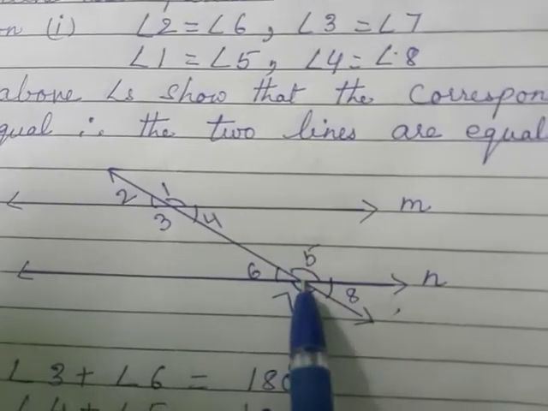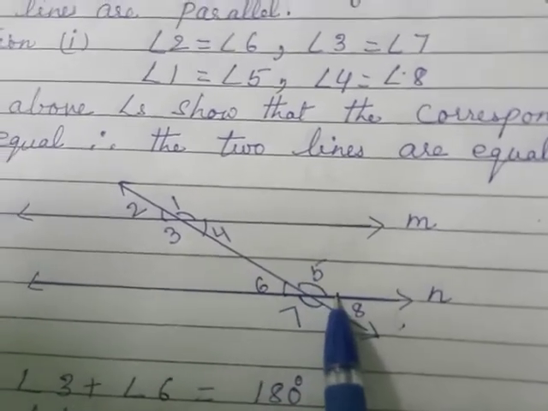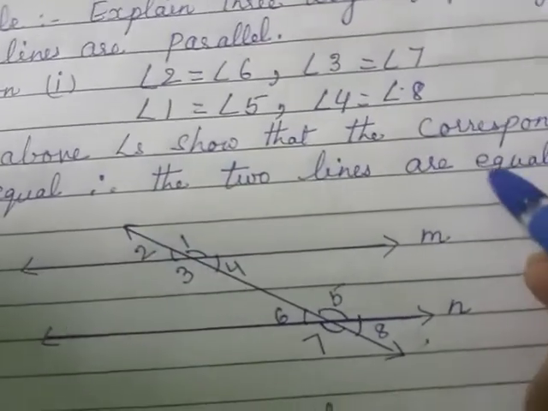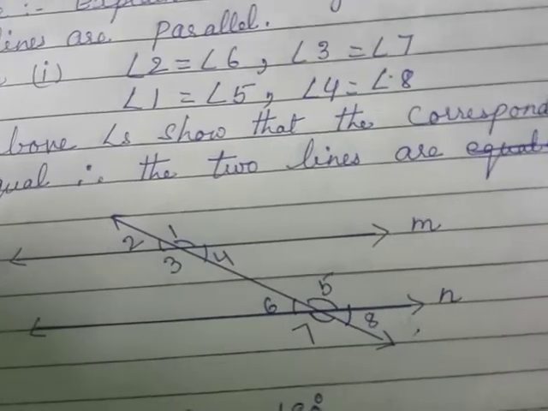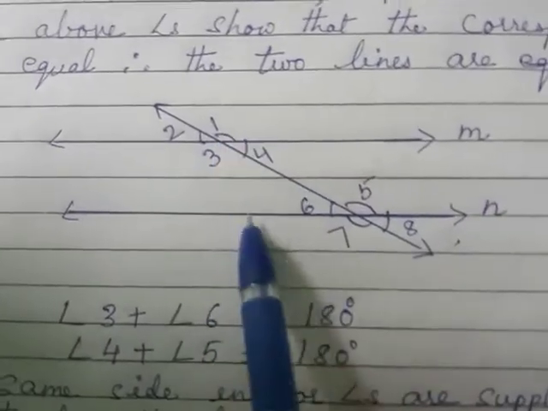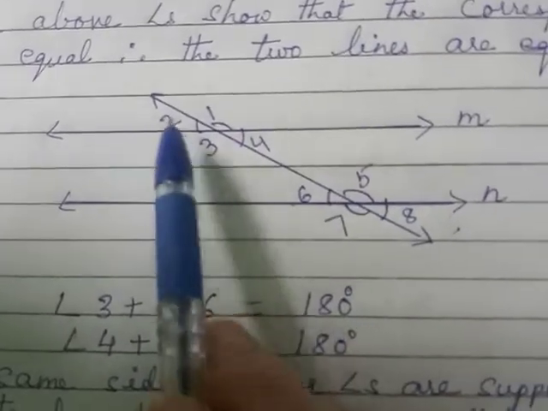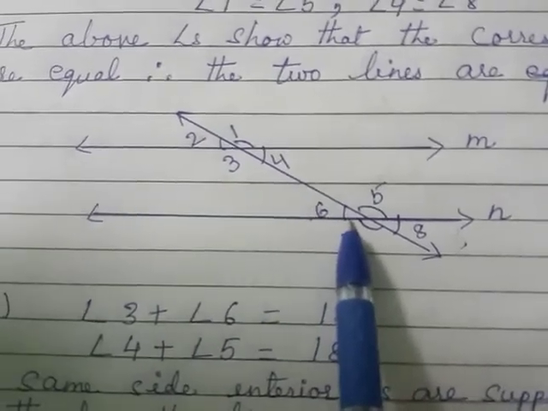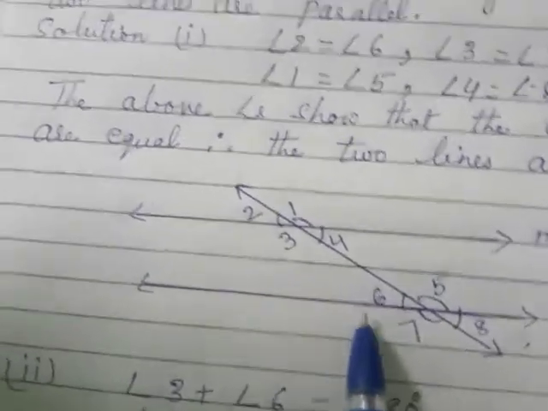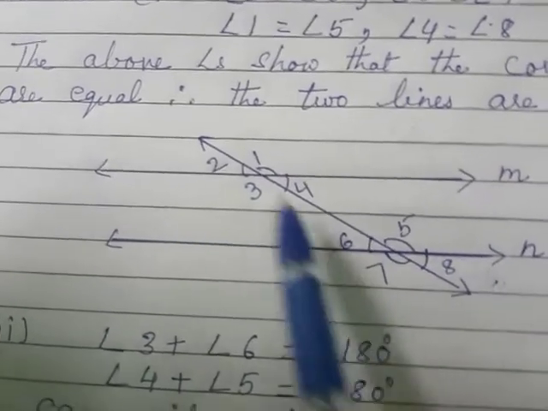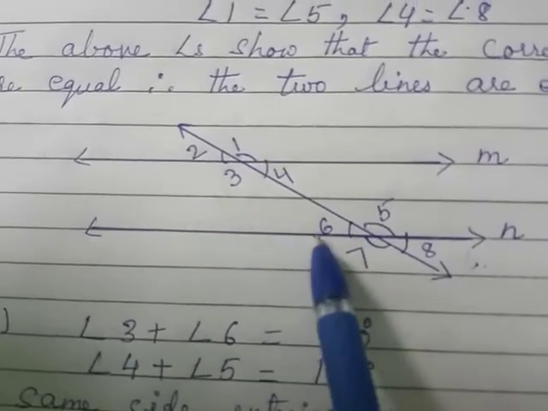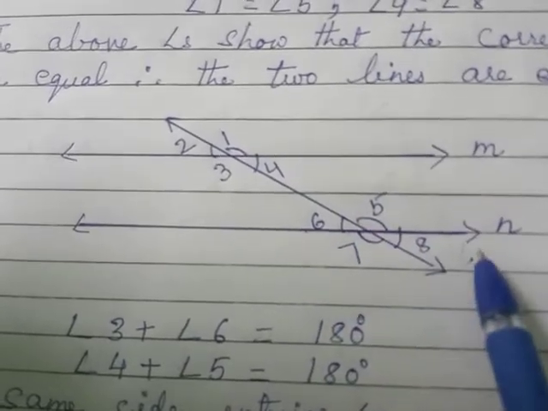Therefore, these two lines are parallel. P-A-R-A-L-L-E-L, parallel. Therefore, the two lines are parallel if their pairs of corresponding angles are equal. This is the first way to prove that two lines are parallel. If any pair of corresponding angles is equal, then the lines are parallel.